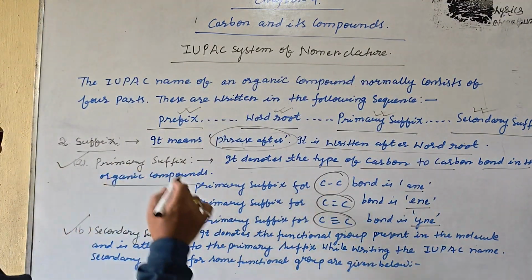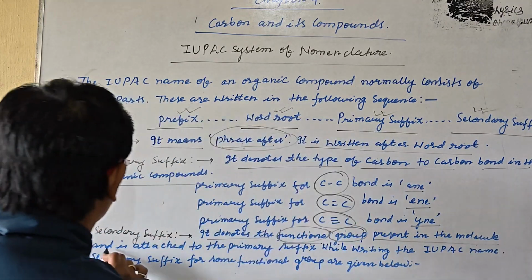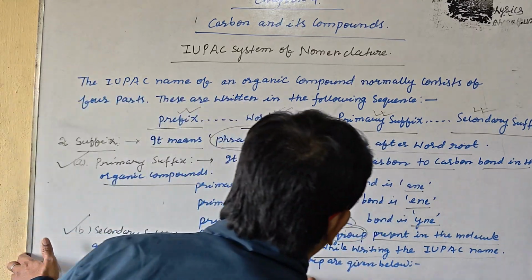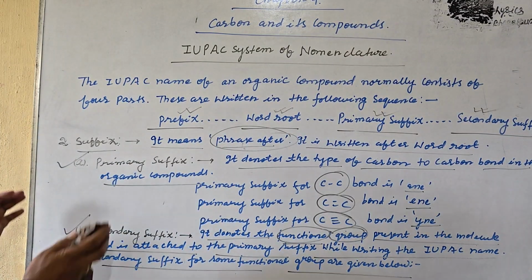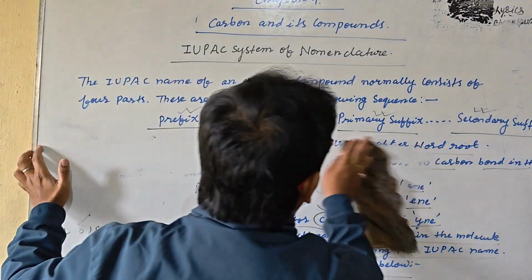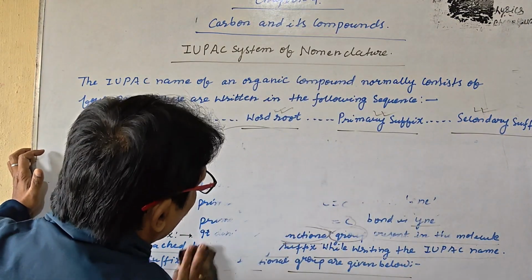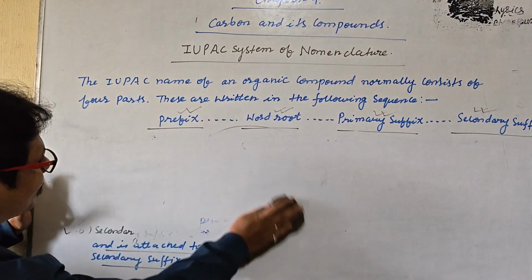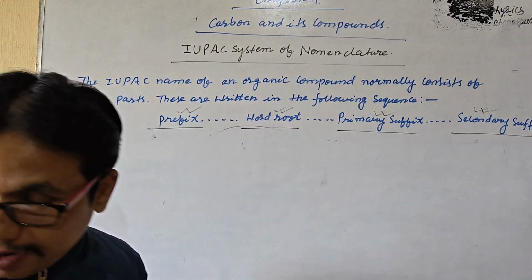So what is the secondary suffix? It denotes the functional group present in the molecule, and it is attached to the primary suffix while writing the IUPAC name. Secondary suffixes for some functional groups are given below. Let us understand these things clearly. It is quite clear about the IUPAC system of nomenclature. These basic things are also memorable for your future, and they help in plus 2 and in graduation.